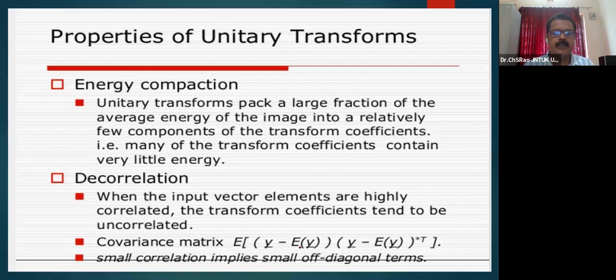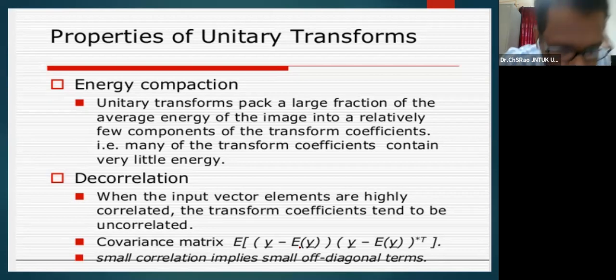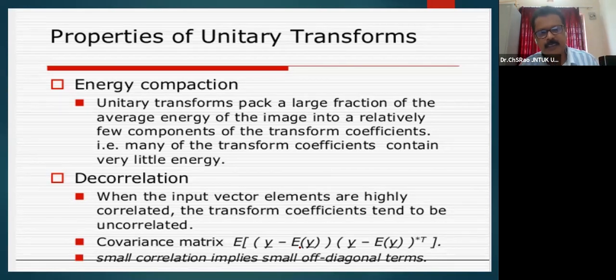Energy compaction, as I discussed earlier: unitary transforms will pack a large fraction of the average energy of the image into a relatively fewer number of transform coefficients. That is, many of the transform coefficients contain very little energy. Therefore, those transform coefficients which preserve the least energy will be discarded. Those transform coefficients which preserve most of the energy will be considered in reconstructing the original signal back. That is what energy compaction is.